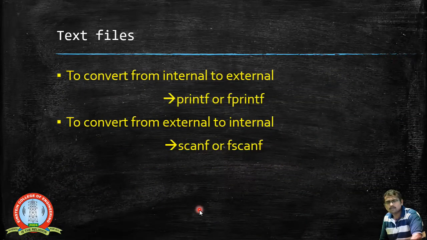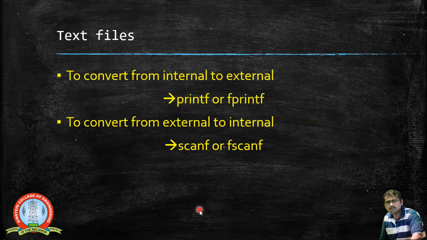Now, in the case of these files, when we want to convert from the internal format to an external format, we can use a printf statement as we do, or you can use fprintf. So these two functions give you an option to convert from an internal to an external format.